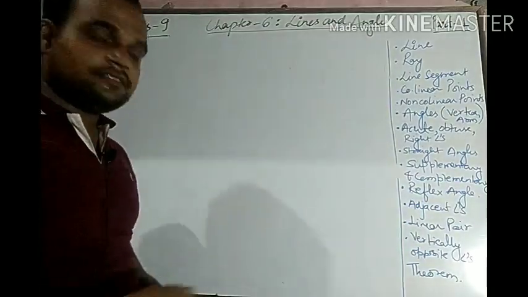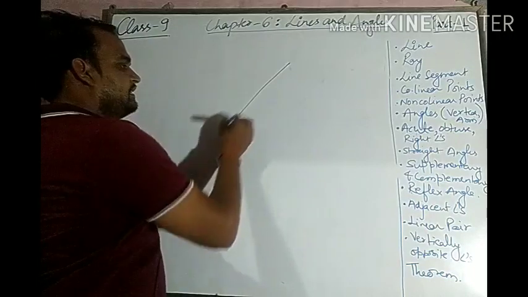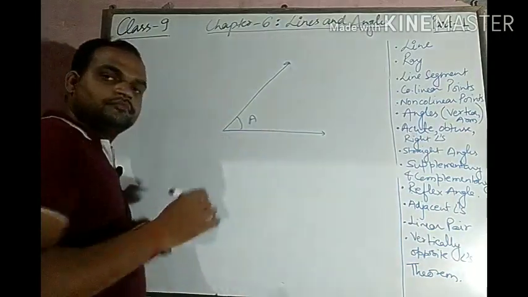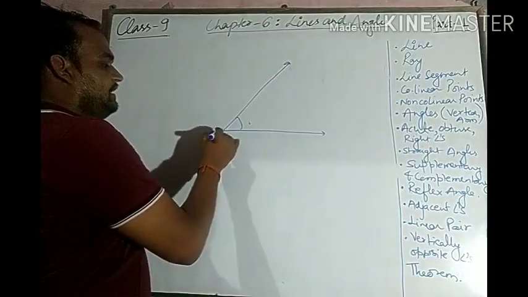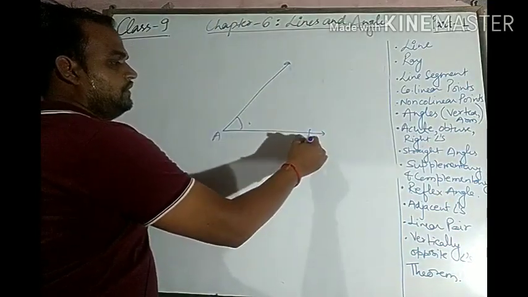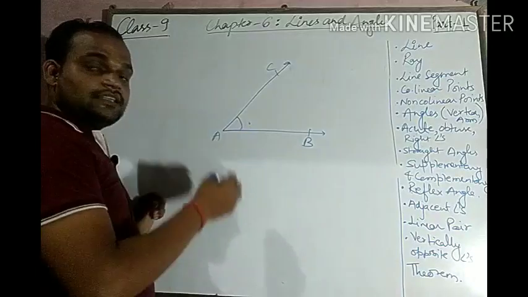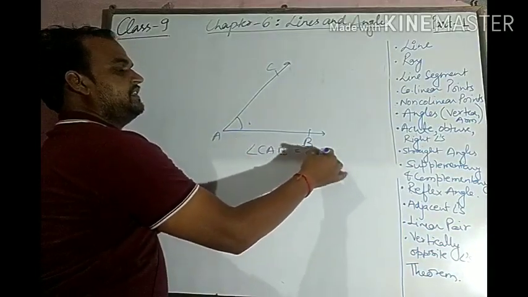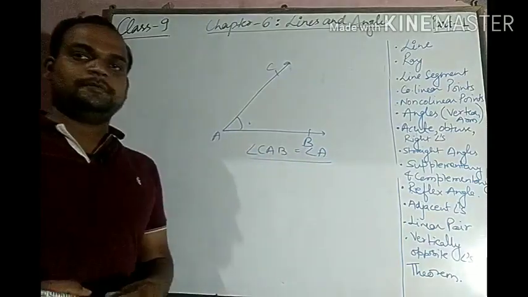Reflex angle is, let us suppose that this is an angle given as angle A. Okay, this is angle A. This can also be written as angle CAB, or we can simply write it as angle A.